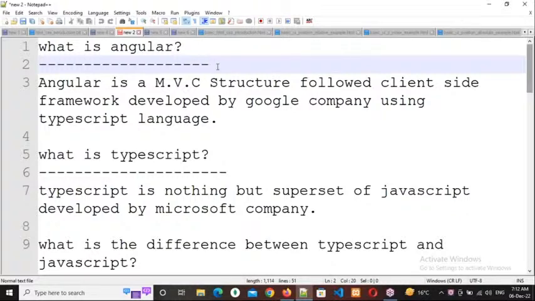So what is Angular? Angular is an MVC structure followed client-side framework developed by Google using the TypeScript language. I will explain the MVC structure a little bit later. Now, what type of technology is it? Client-side framework. In the software industry, we have two types of technologies: client-side technologies and server-side technologies.